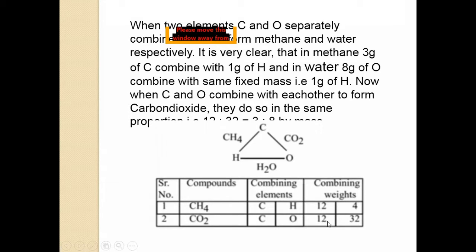The combining weights: carbon in both the compounds is the same. The mass of the carbon is the same. Only one carbon atom is combined to form the methane molecule, and in the second example, only one carbon atom is combined to form the carbon dioxide molecule. So the weight of the carbon is the same, but the weight of hydrogen is different.